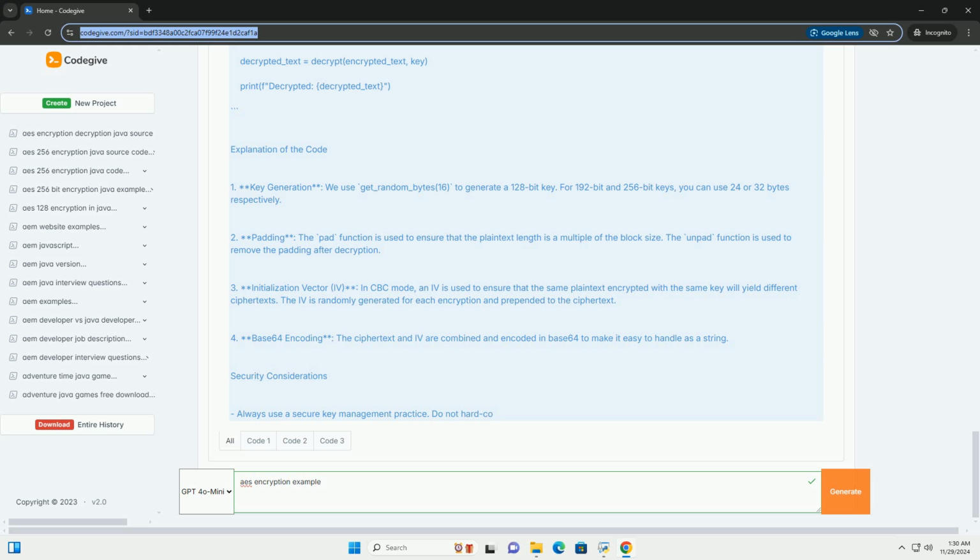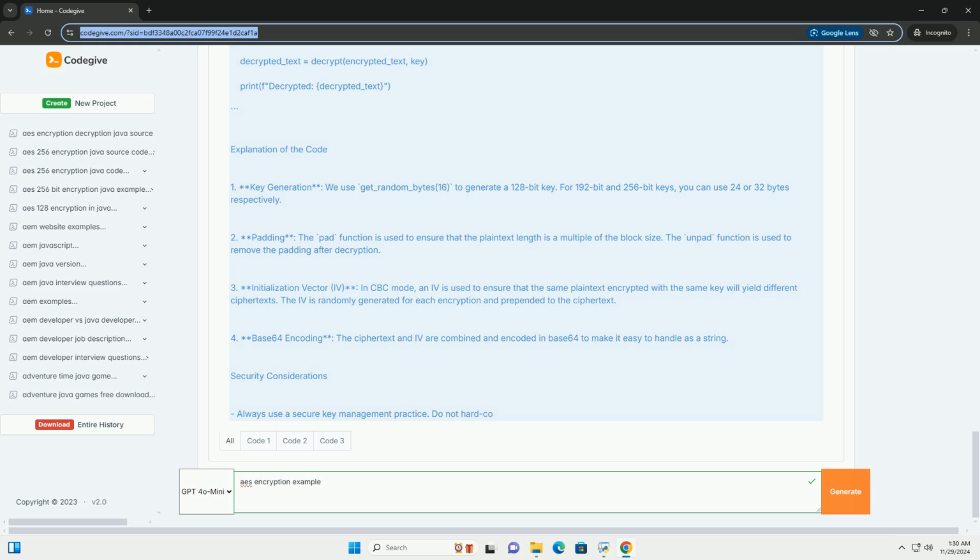3. Initialization vector, IV: in CBC mode, an IV is used to ensure that the same plain text encrypted with the same key will yield different cipher texts. The IV is randomly generated for each encryption and prepended to the cipher text. 4. Base64 encoding: the cipher text and IV are combined and encoded in base64 to make it easy to handle as a string.